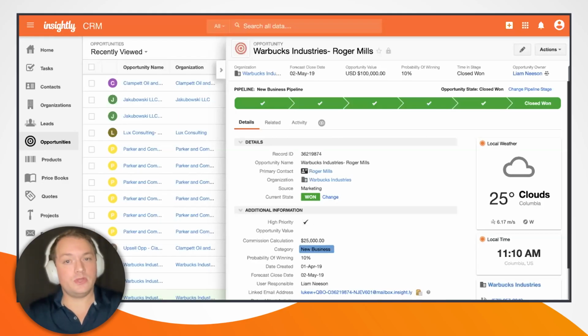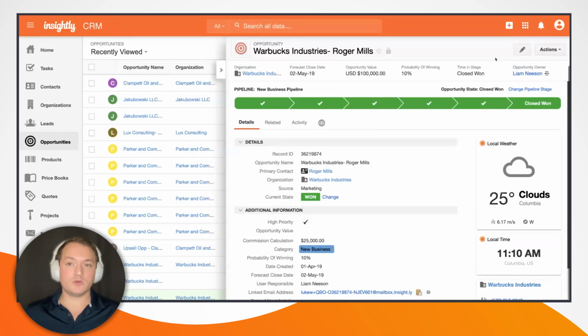So I'd like you to imagine that I am a marketing director at a lean, mean marketing machine, similar to Elevation 10,000. And we just brought on a big new customer, Warbucks Industries. And you can see here that Roger Mills is my primary contact there. We're looking at a closed won opportunity for $100,000 here for Warbucks Industries.